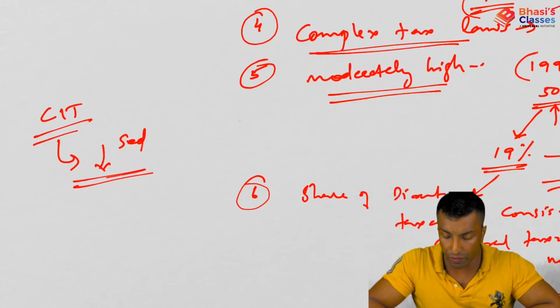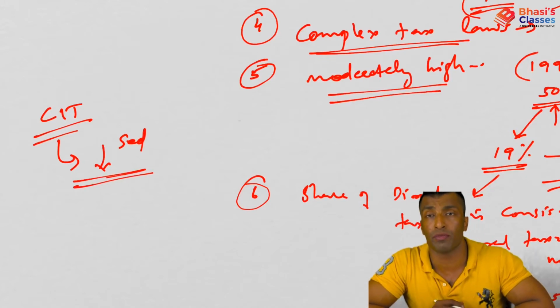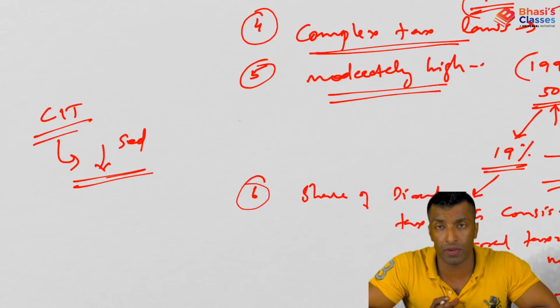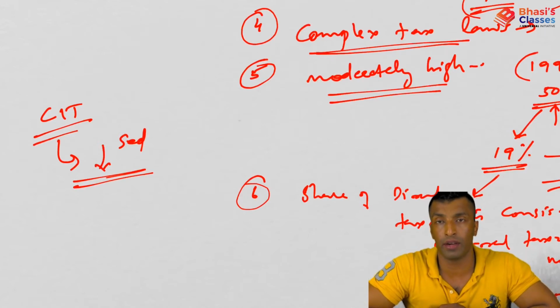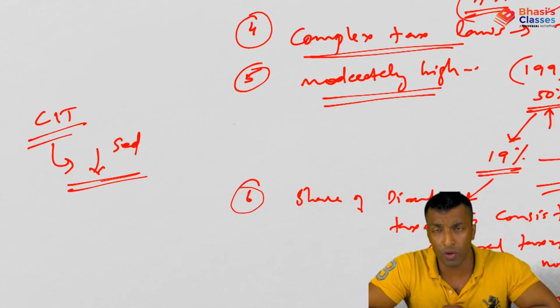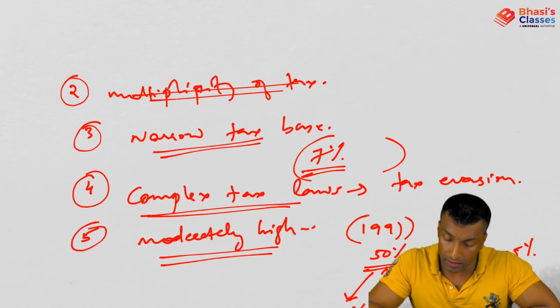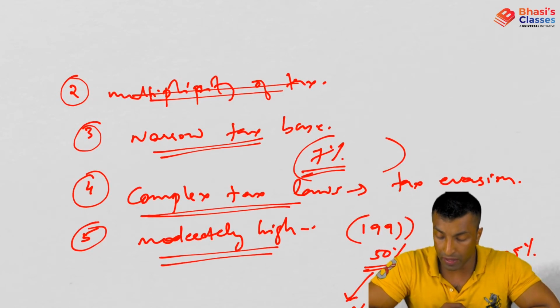Okay, why decreased? We have already discussed this point, because of the twin balance sheet problem that we have discussed in one of the previous sessions. So actually corporate income tax is decreased. Various issues also we have discussed related to that. So I hope that is clear. So these are the important features of Indian